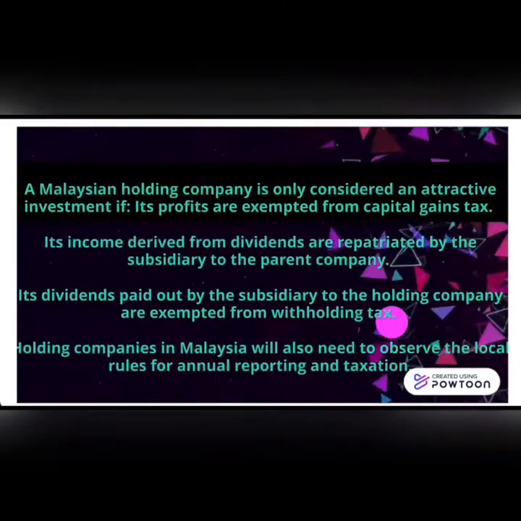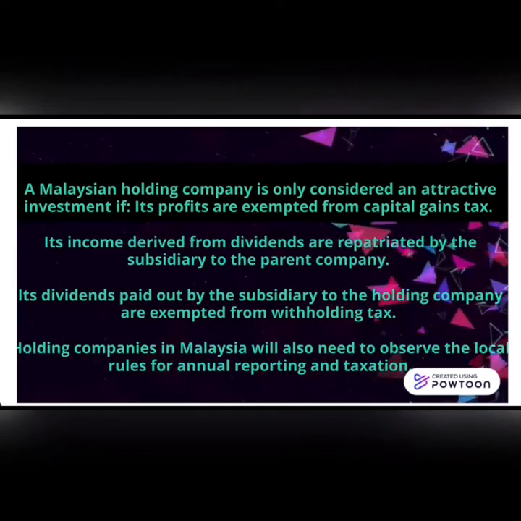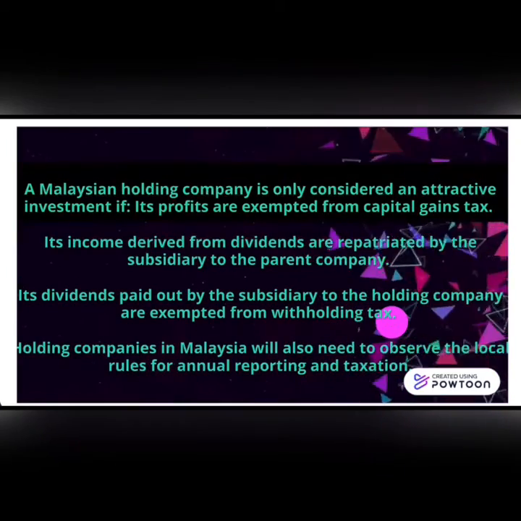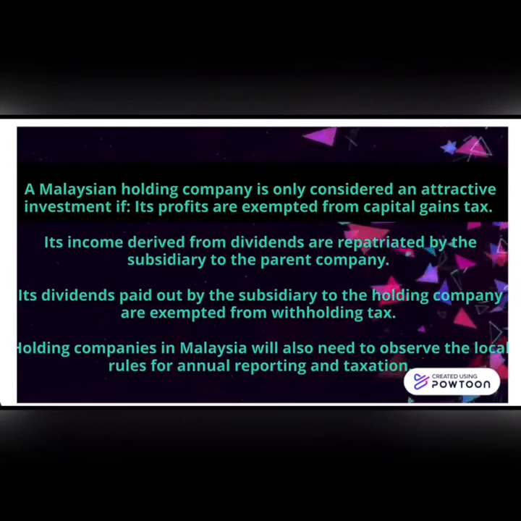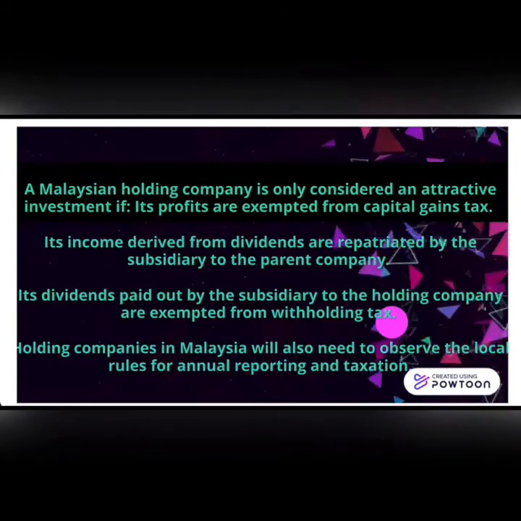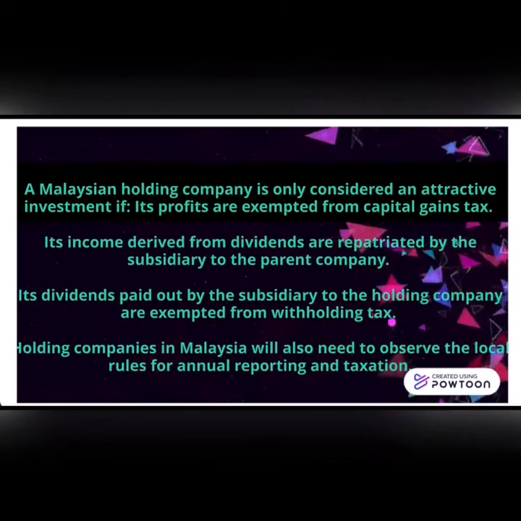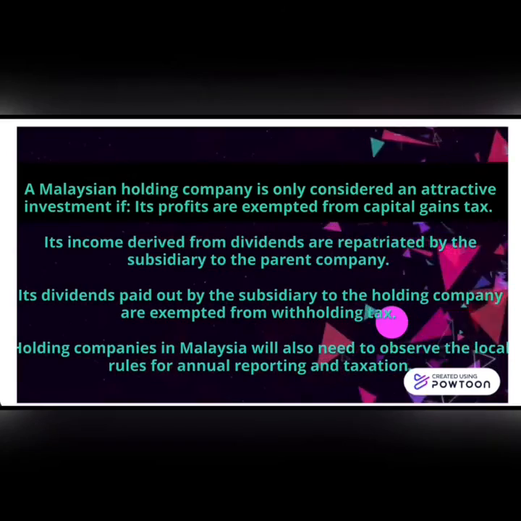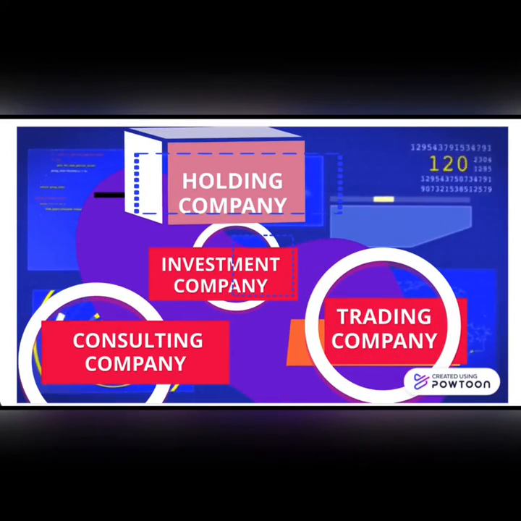A Malaysian holding company is only considered an attractive investment if the profits are exempted from capital gains tax, if income derived from the dividends is repatriated by the subsidiary to the parent company, and if dividends paid out by the subsidiary to the holding company are exempted from the withholding tax. Reporting and taxation: holding companies include investment companies, consulting companies, and trading companies.